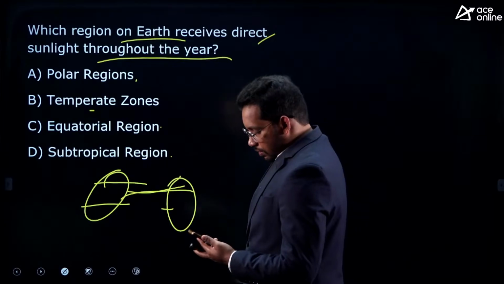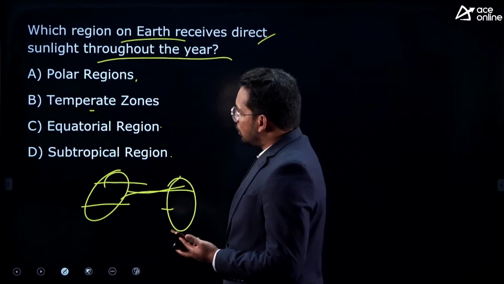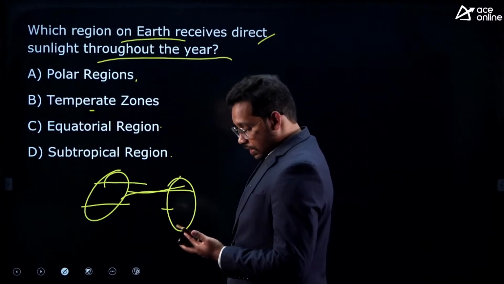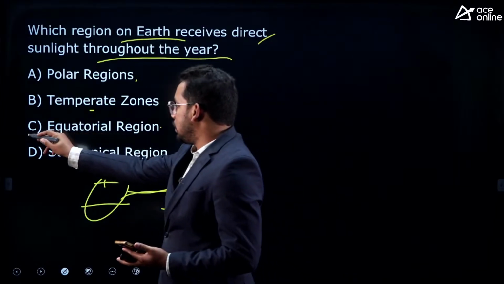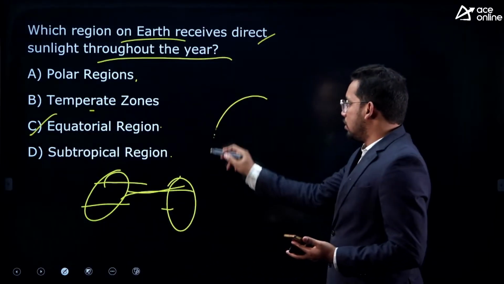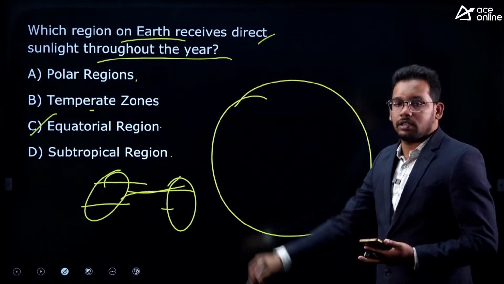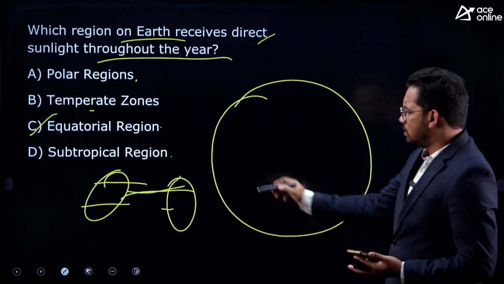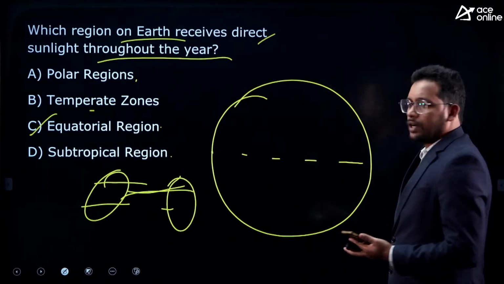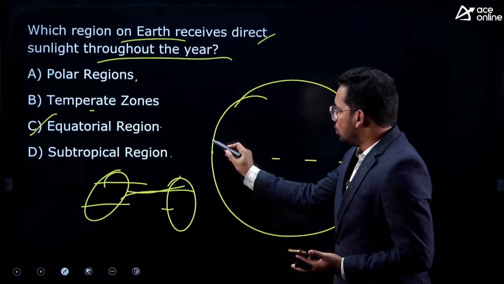Good. Harsha has answered, and Raja also answered. That is the equatorial region. Let me draw the zones of Earth quickly. We have discussed this in the class also. This is the equator, right?